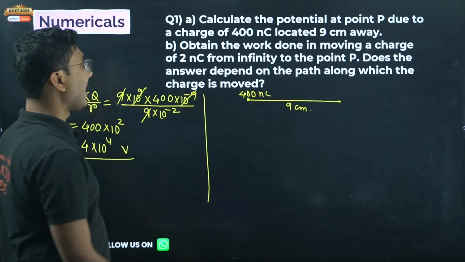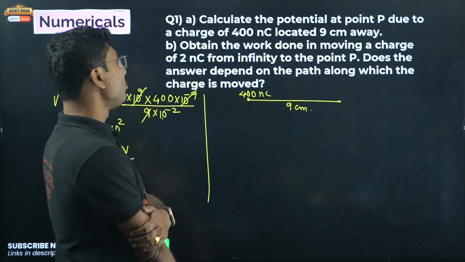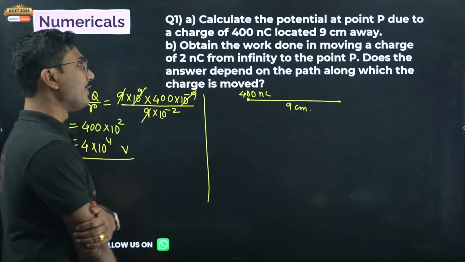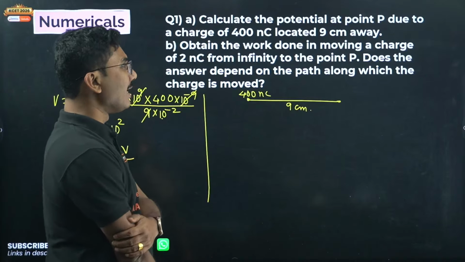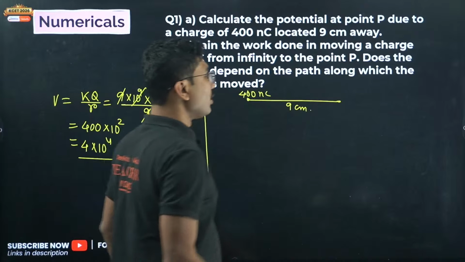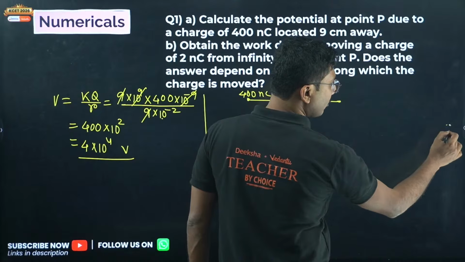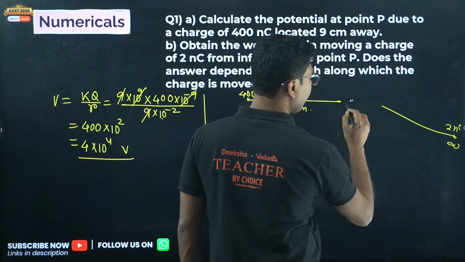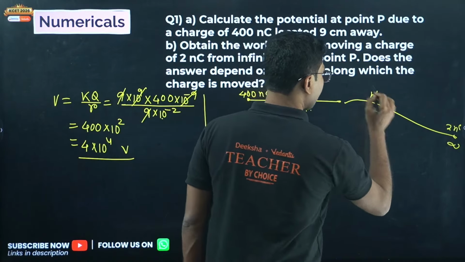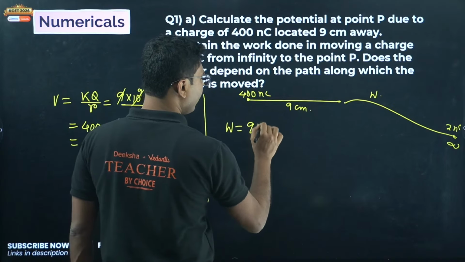Next part, it says that obtain the work done in moving a charge of 2 nanocoulomb from infinity to the point P. Does the answer depend on the path along which the charge is moved? So here you have a charge at infinity of 2 nanocoulomb. You want to bring it over here. You want to calculate the work done. So what is the formula for work done? Formula for work done is Q into V.